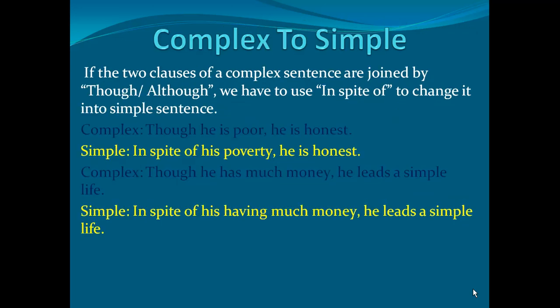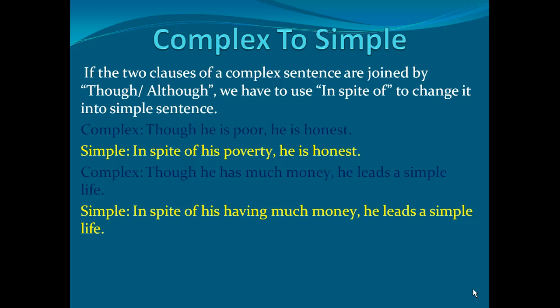Next rule. If the two clauses of a complex sentence are joined by though or although, we have to use in spite of or despite. I can also use despite here, I have not mentioned it here. If you want, you can use despite. But you should know, after despite, you cannot use of. Okay? But in spite of is popular. That's why I have used here in spite of, to change it into a simple sentence.